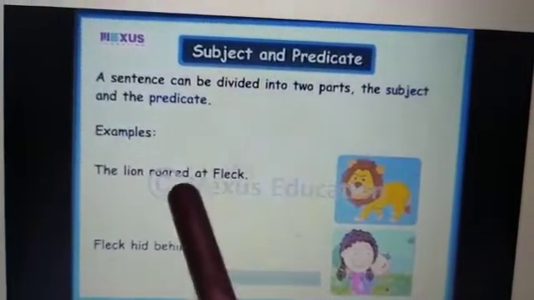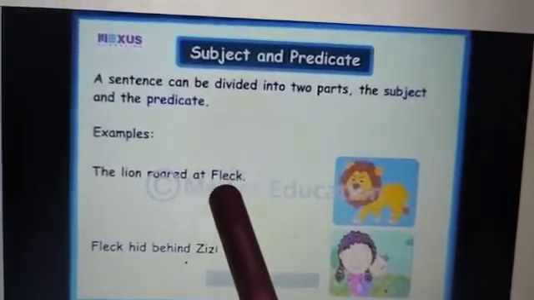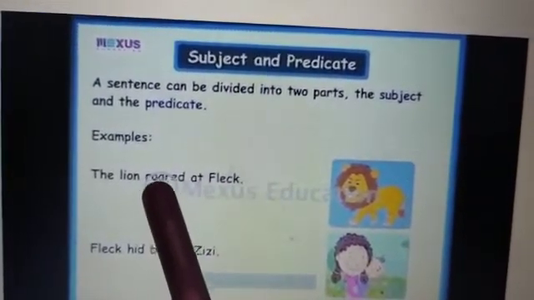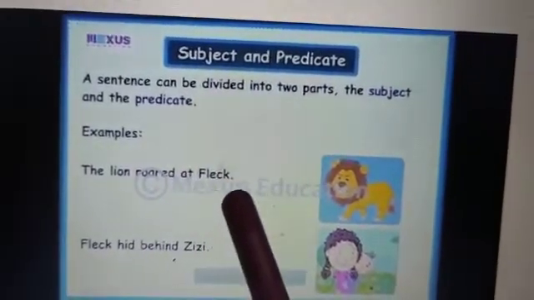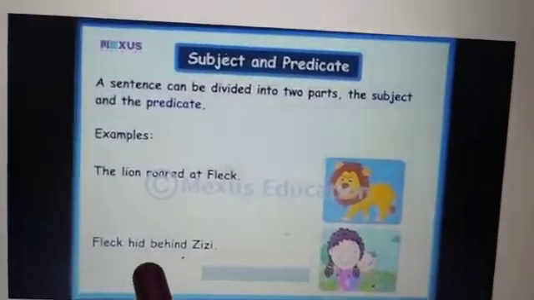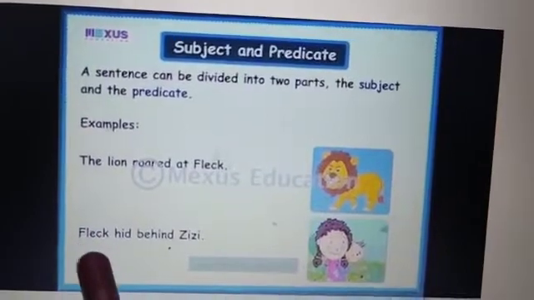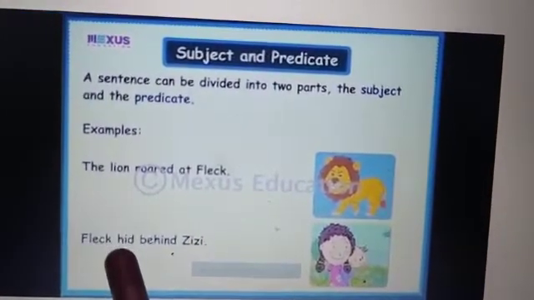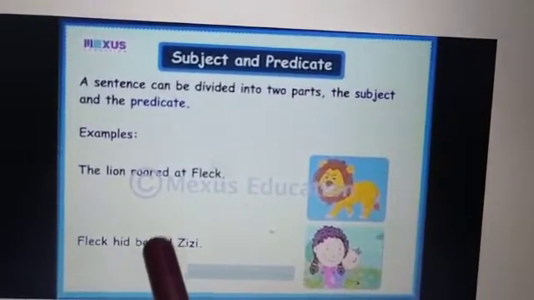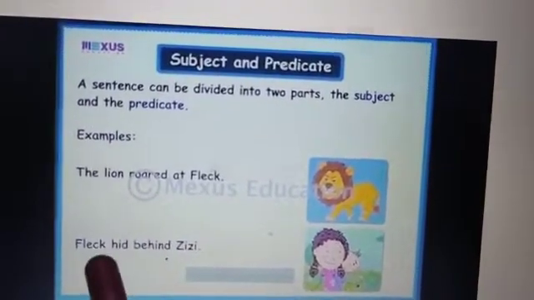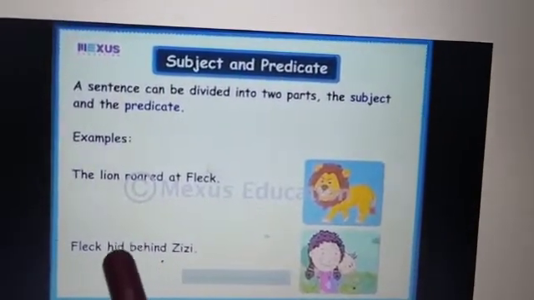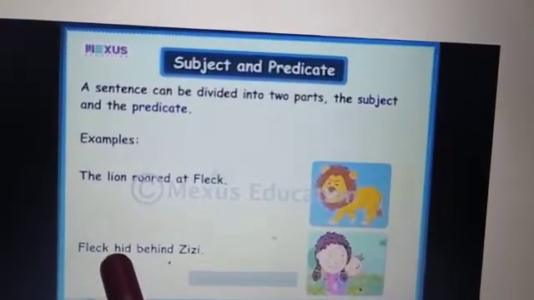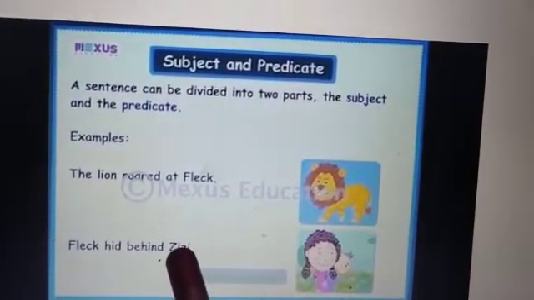The lion roared at Flake. So Flake will be the object. But roared at Flake is our predicate. Here you see, Flake hid behind Zizi. Who is doing the action? Flake. What did he do? He hid. He hid behind whom? He hid behind Zizi. So hid behind Zizi is our predicate, Flake is our subject and Zizi is our object.